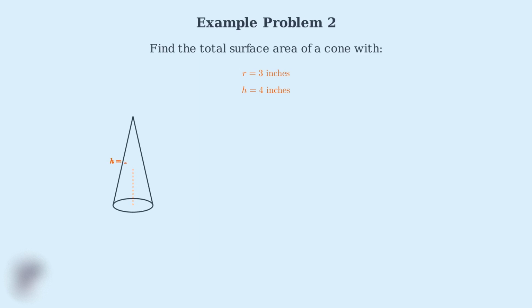Now we'll work through a slightly more challenging problem. We need to find the total surface area of a cone, but this time we're given the radius and height instead of the slant height. Here's our cone with a radius of 3 inches and a height of 4 inches. Notice that we don't have the slant height yet, which we need for our total surface area formula. The first step is to find the slant height using the Pythagorean theorem. Remember, the height, radius, and slant height form a right triangle.